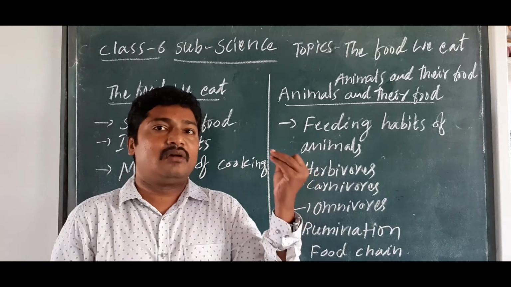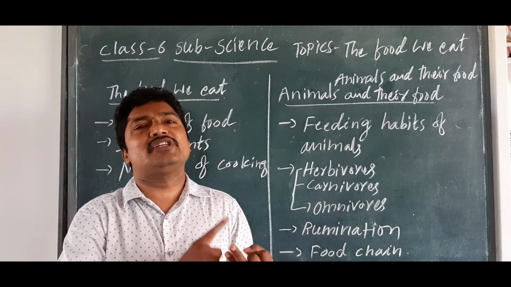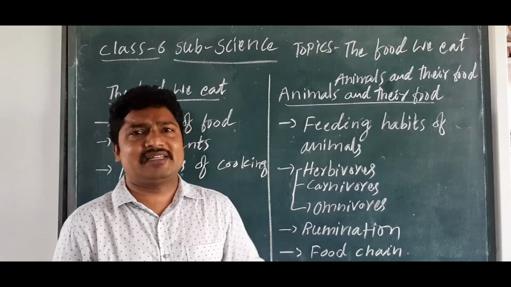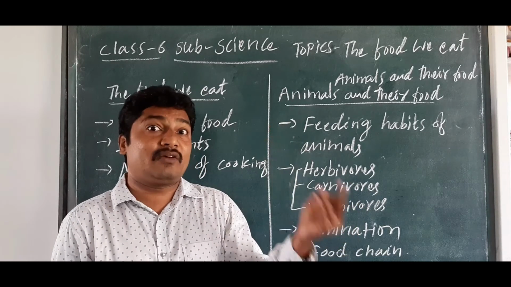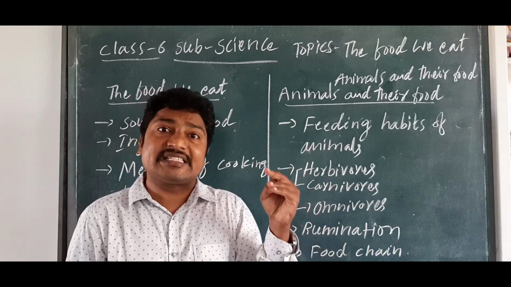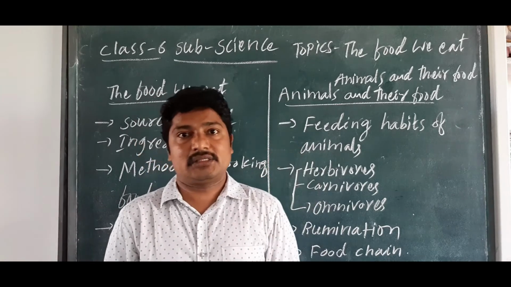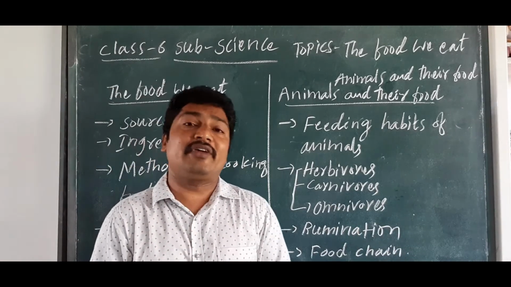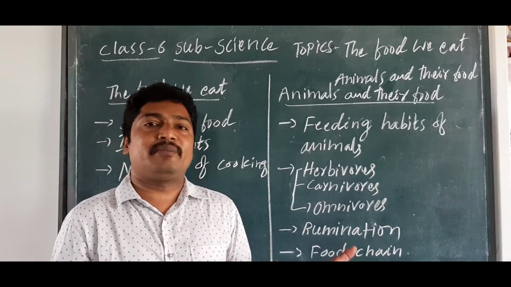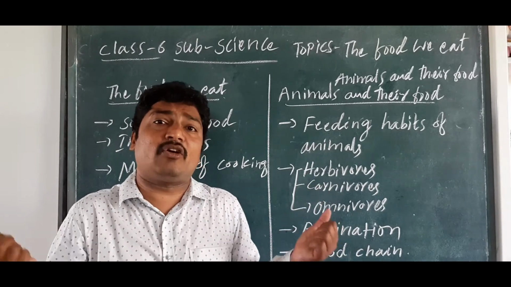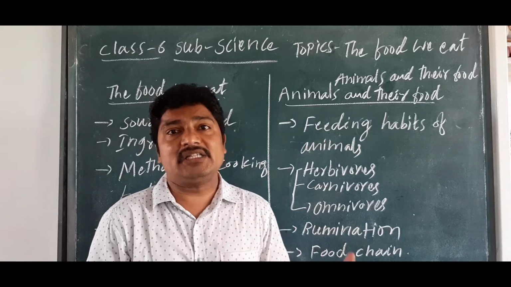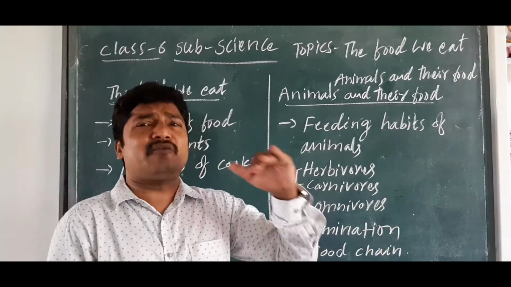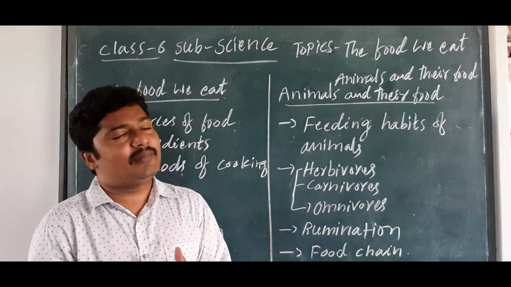So, we breathe, we eat. Of course, we also drink water, but we can see all these things later. Breathing and taking food are very essential for living beings. First of all, I would like to see the sources of food. From where do we get food? We know that the majority of our food we get from plants as well as animals, isn't it? So we get food from animals and plants.